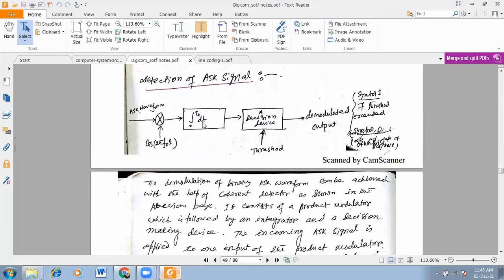That can be used as a low pass filter, and a differentiator, d/dt, would be used as a high pass filter. As you know, an integrator is a low pass filter. So from this low pass filter, what will you get? Only some DC value. The 2FC frequency will be stopped here.